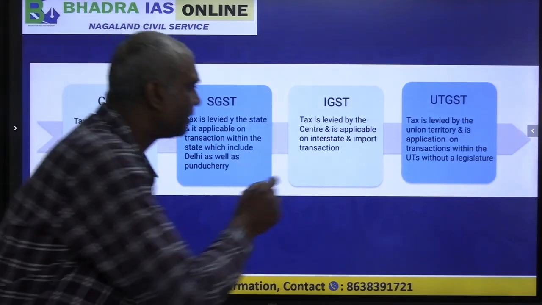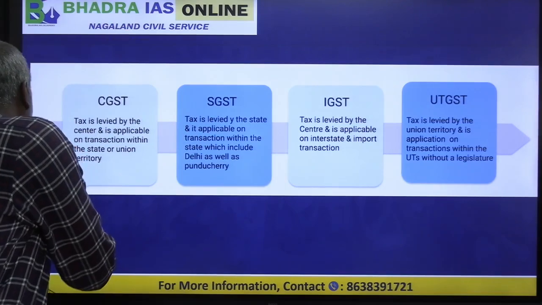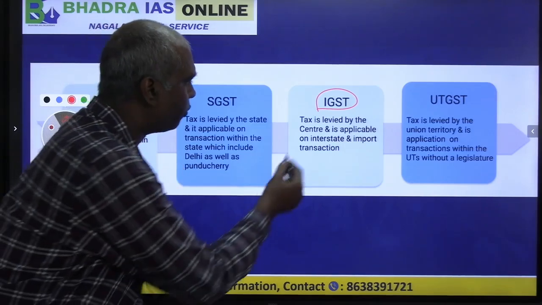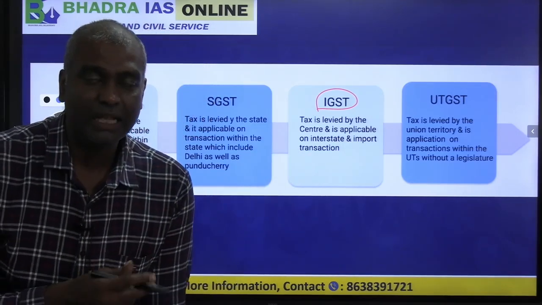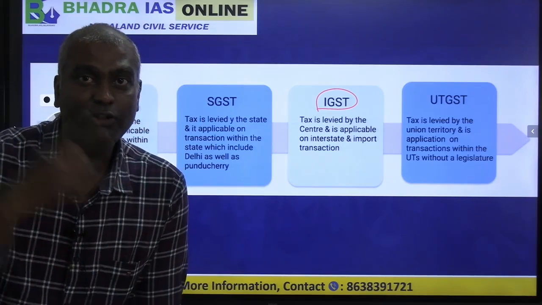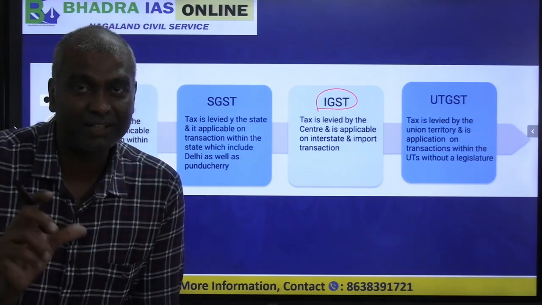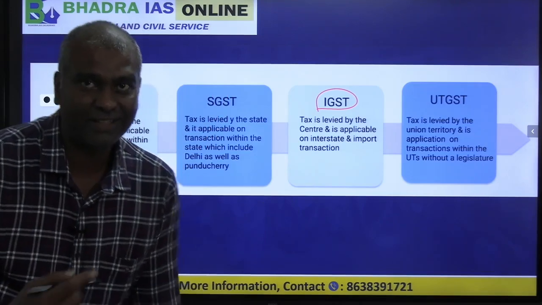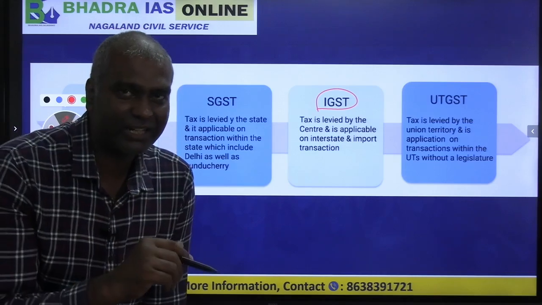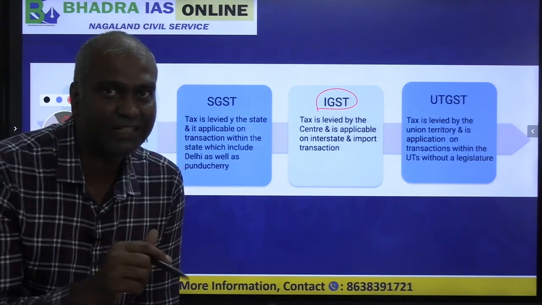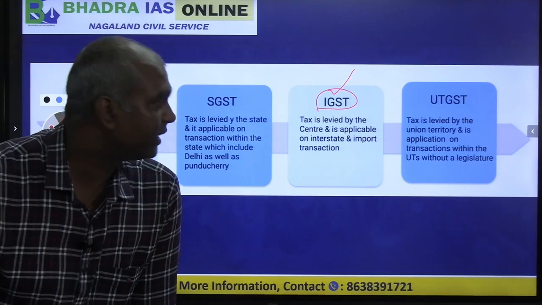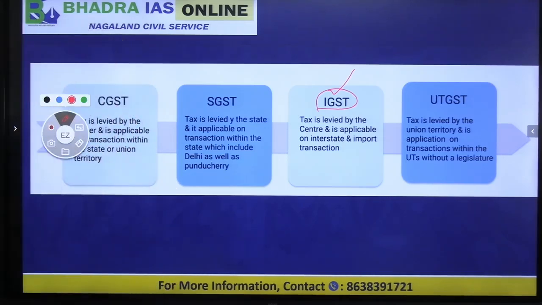The next one is called IGST. What is IGST? Integrated GST. When do we pay this IGST? If there is a transaction from one state to another state, that is called an interstate transaction. On such an interstate transaction there will be IGST. Clear? That is the concept of IGST. So basically we have 4 types of GST in India.